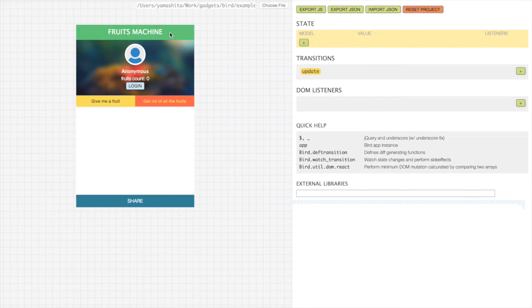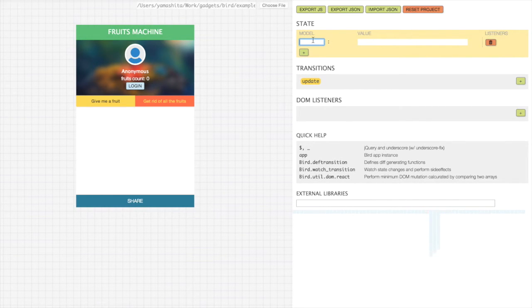What this fruits machine application does is when I click on this yellow give me a fruit button, I want some fruits to pop up in this white area. Let's do it by creating a model. This model holds an array of fruits. We're just gonna name it fruits and give it an initial value of an empty array. Well, actually, let's put an apple in it.